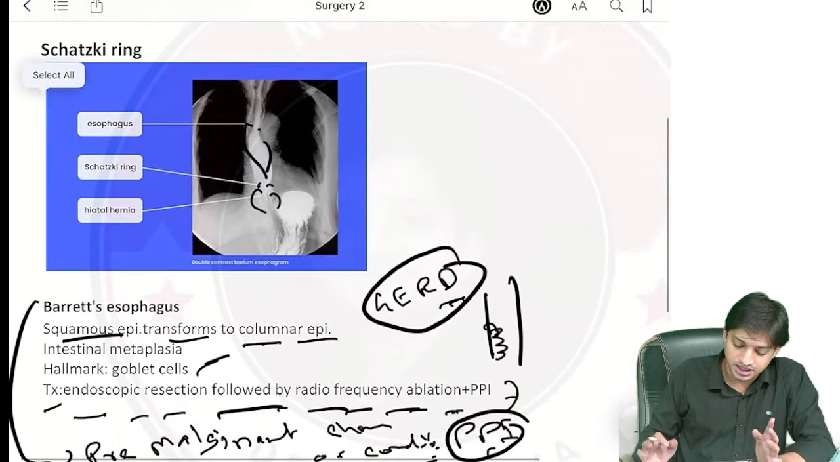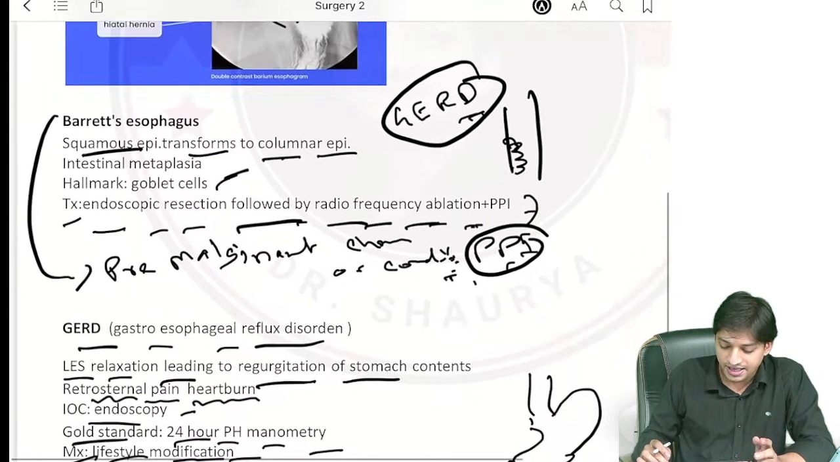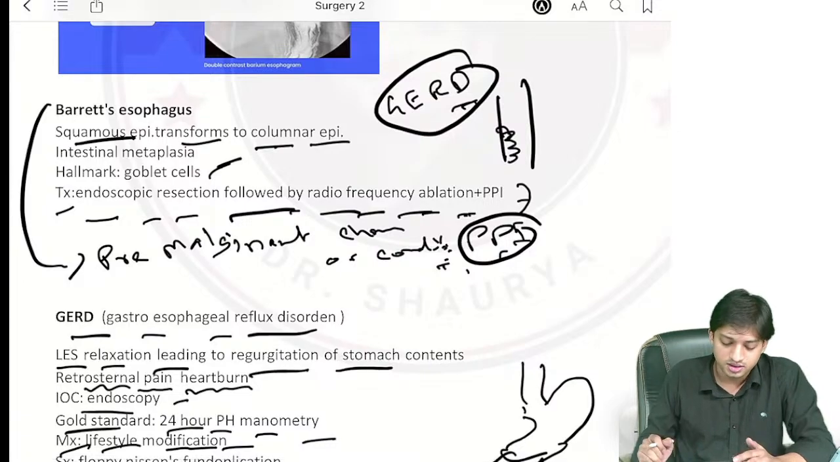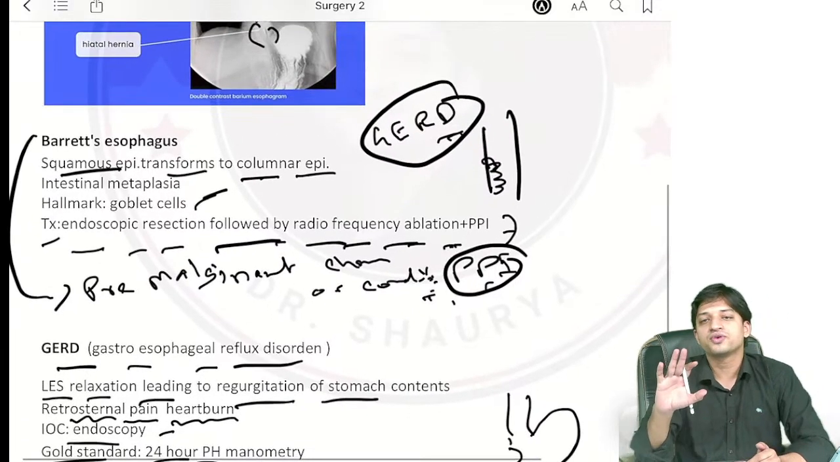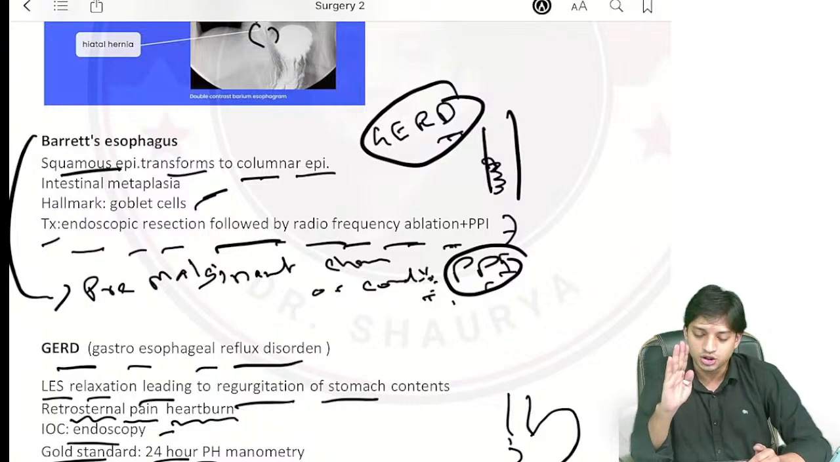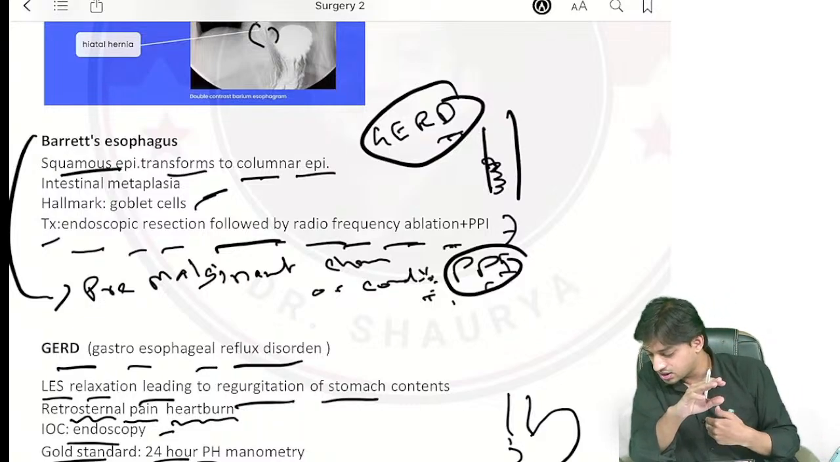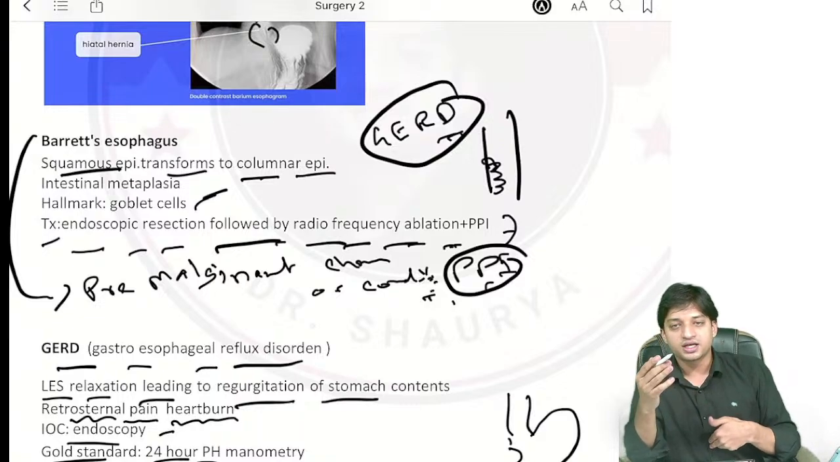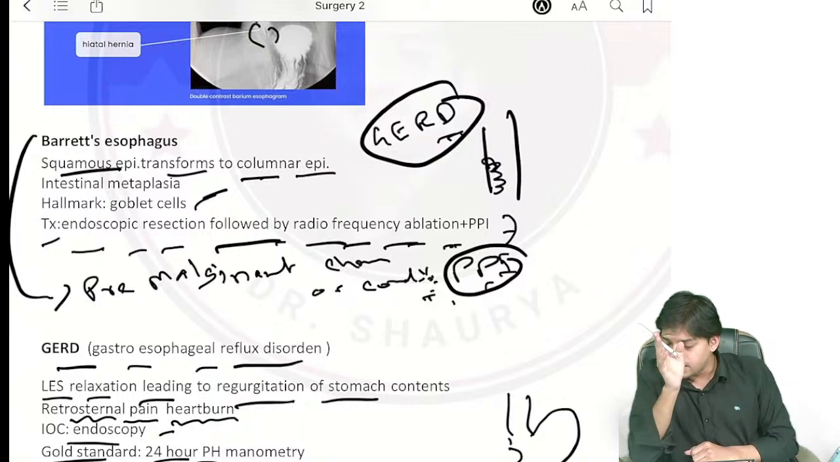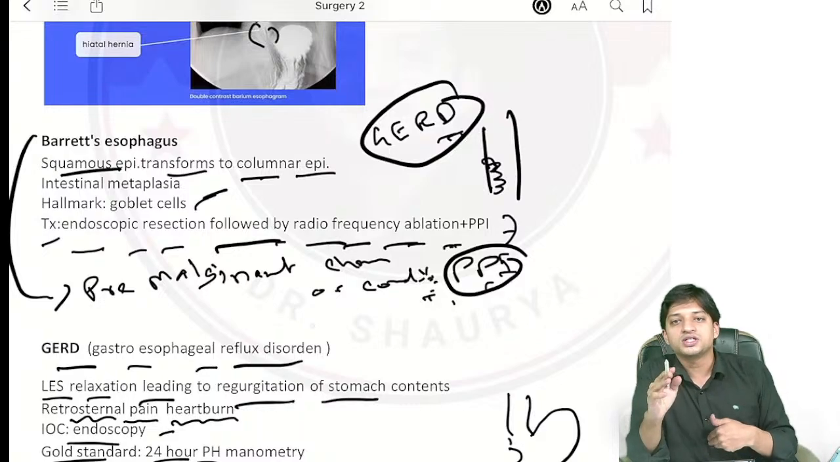In Schatzki ring, you have seen here, right? Barrett esophagus, we have already seen. Barrett esophagus, what is happening? Barrett esophagus is generally associated with gastroesophageal reflux disease. Suppose a person is having gastric reflux or acid reflux. Somebody is suffering from that. The lower esophageal sphincter is involved.